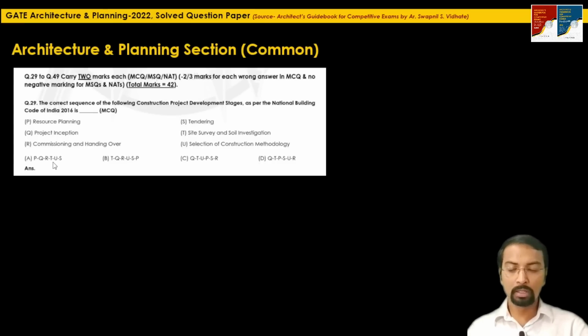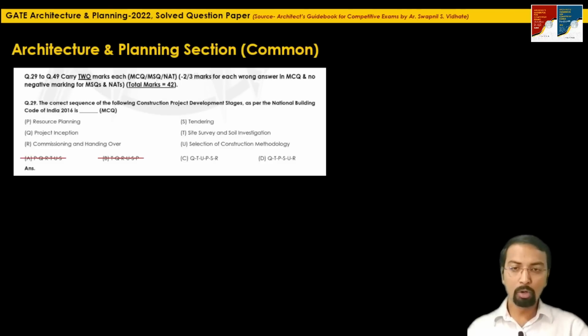So roughly, if you know the stages, no project planning sequence will end with tendering or with resource planning, because tendering is an intermediate process, and resource planning is at a much more preliminary stage. So definitely these two are not the suitable options.